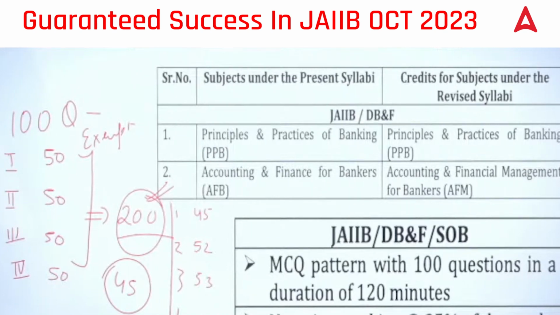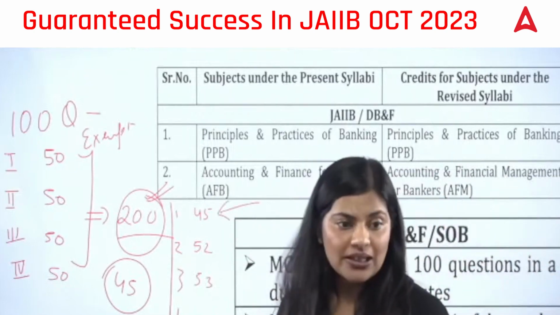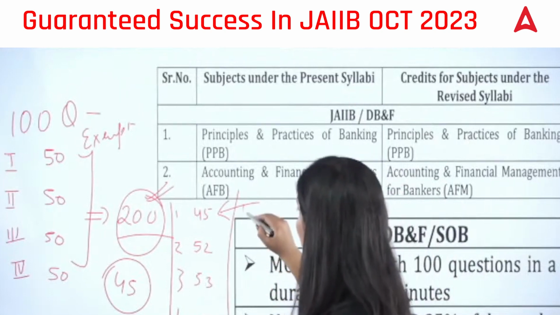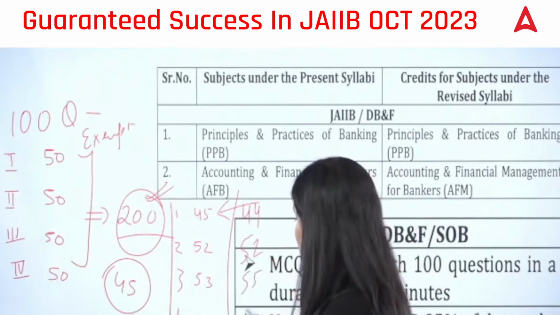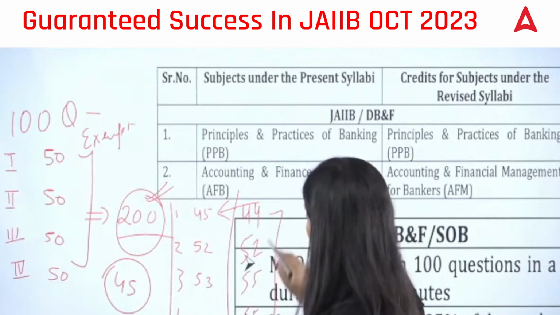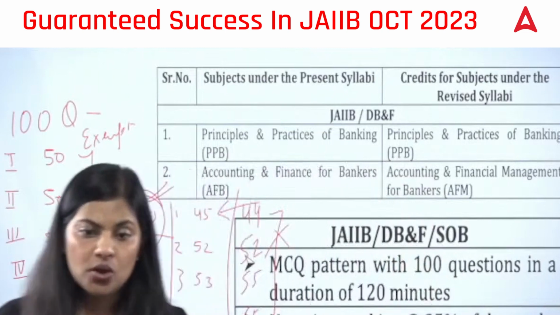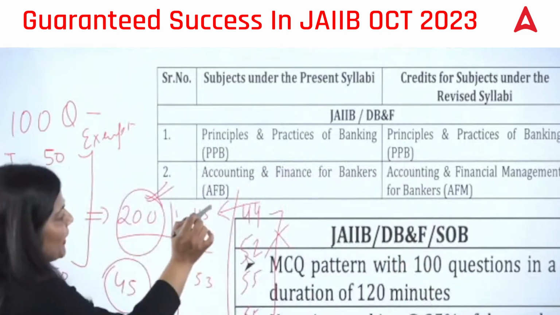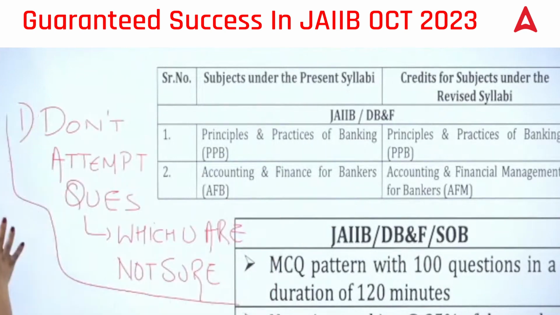Because the aggregate score here is more than 200, so you are cleared, though you scored 45 in this subject. Let's say if you score 44 here, 52, 55, 65, you will not be able to clear this exam. Why? Because the minimum marks in each subject should be 45. If it is less than 45, you will not be able to clear the exam.